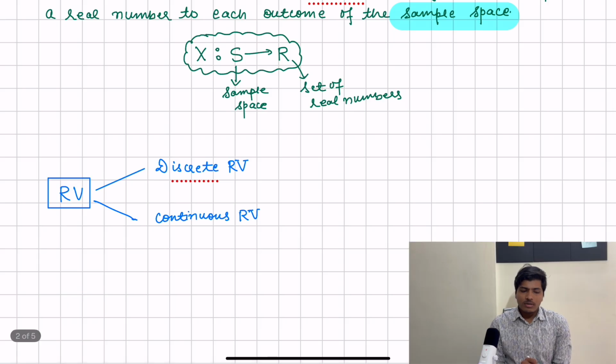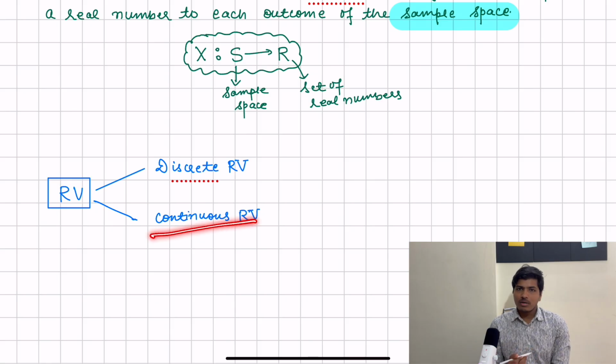Now let's talk about the types of random variable. They are discrete random variables and continuous random variables. Discrete random variables are those random variables which can take discrete values, like runs scored by Virat Kohli, or rolling a dice, tossing a coin. All these are examples of discrete random variables.